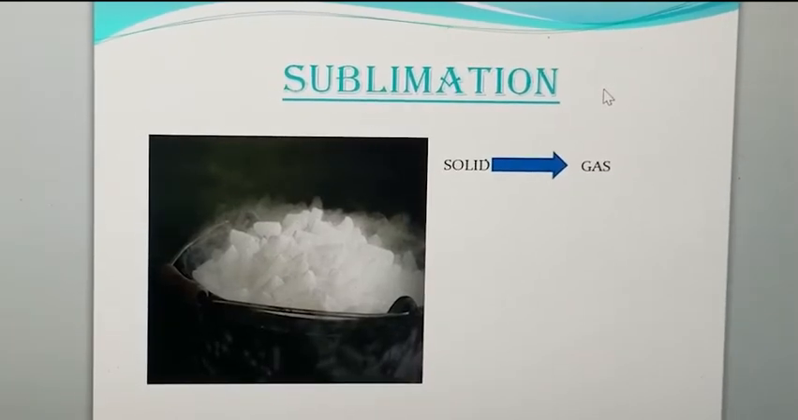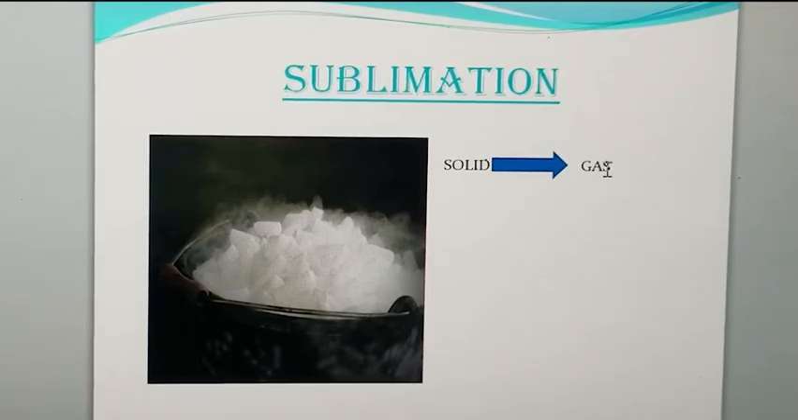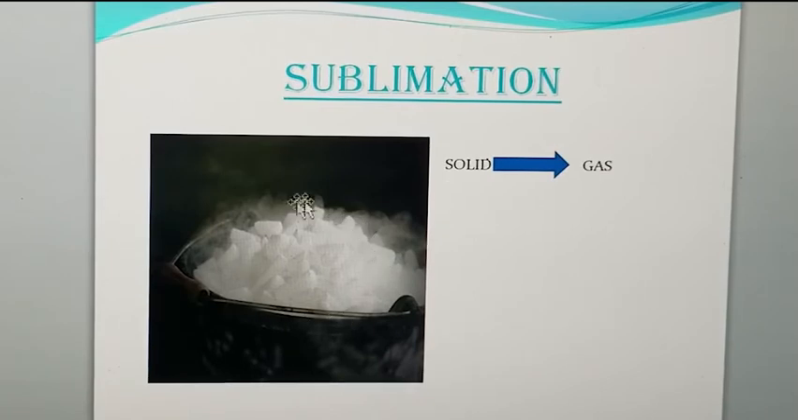Now coming to sublimation. Sublimation is the process in which a solid changes into gas state. For example, solid carbon dioxide. It means the gas which is carbon dioxide. The solid form of carbon dioxide is known as dry ice and it sublimates at room temperature, as you can see in this picture.